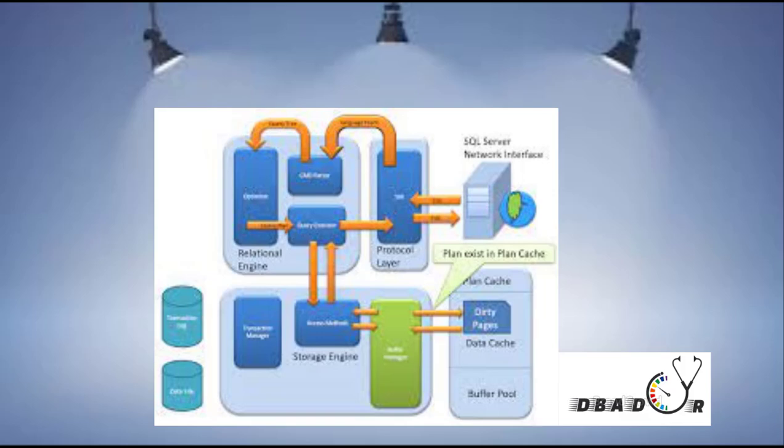So in architecture today, we are going to see only the topmost architecture, that is the relational engine and the protocol layer. We are discussing more about the protocol layer: how the application is connecting to SQL Server, what the modes of connection are, and what the importance of that is.